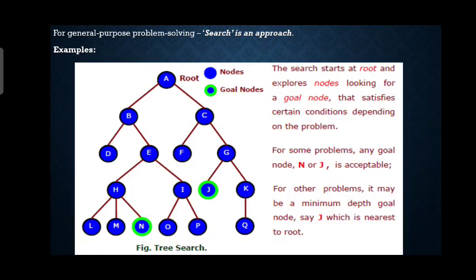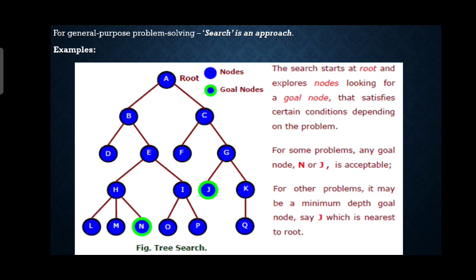Okay, next we see that for general purpose problem solving, search is basically an approach. Now, in a broad sense, some AI researchers say that AI is search. Nearly 60 to 70% of everything that is happening in AI and happening due to AI is basically search algorithms only. More or less, you are basically searching for something. So basically search deals with finding the nodes having certain properties in a graph that represents the search.